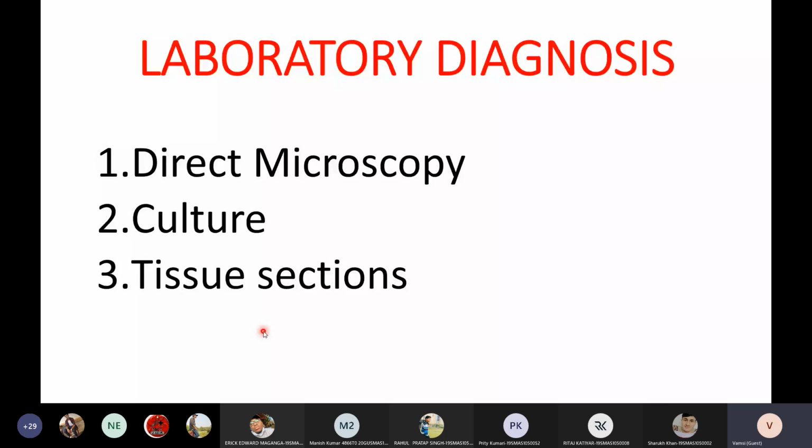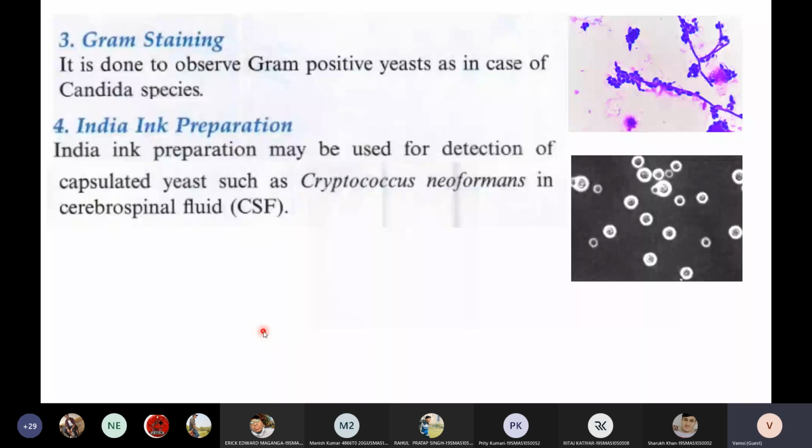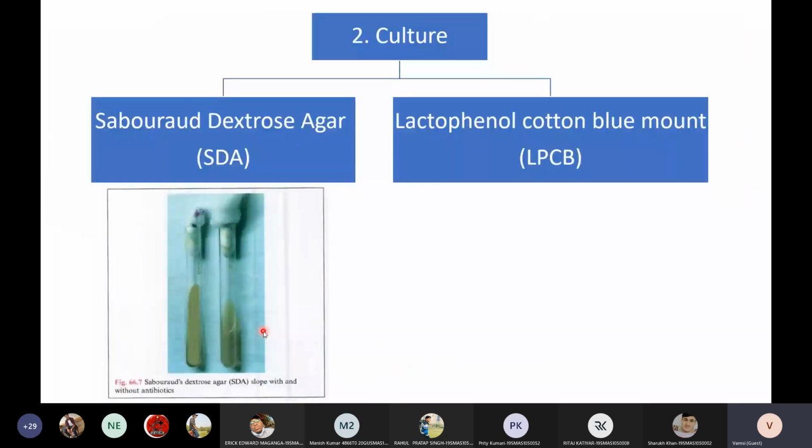Then we discussed culturing. In culturing, we have SDA culture and LPCB. LPCB is a mounting technique rather than a culturing technique. Okay, just keep in mind. Sometimes they say LPCB is a culture, but it is not a culture. It is just a mounting technique where we take a sample from a grown culture medium.